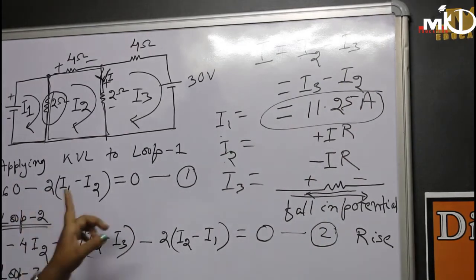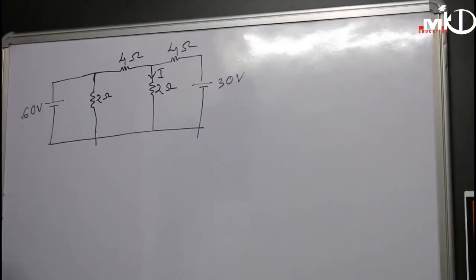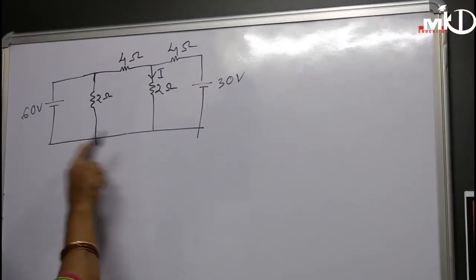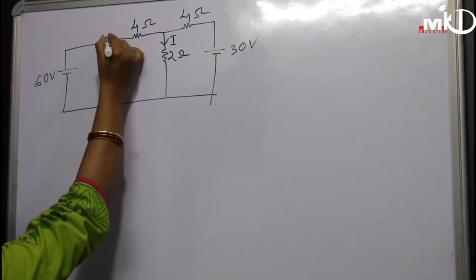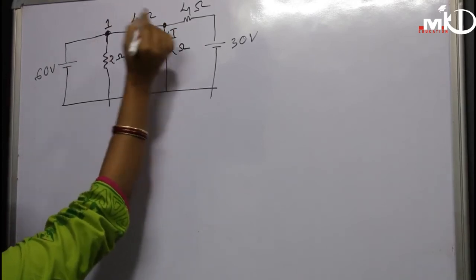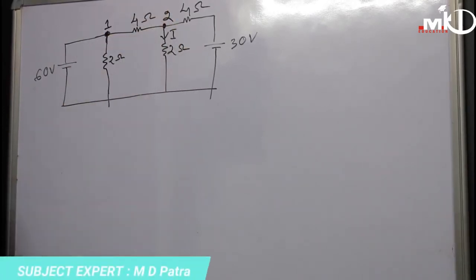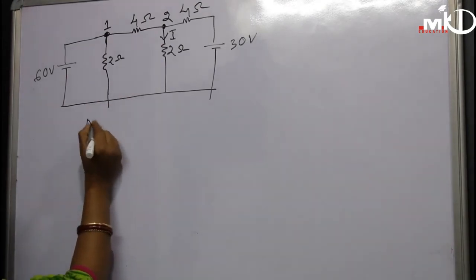So this is KVL, and to the same problem we will apply KCL again. When we apply KCL, we will consider the nodes. Suppose this is node 1 and this is node 2, and we have to apply nodal analysis here.